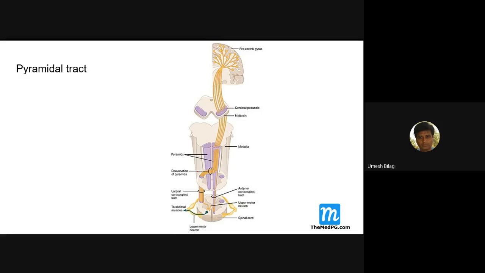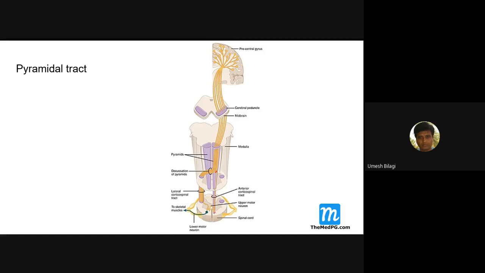In the medulla, at the level of the pyramids, these motor tracts cross to the opposite side. Of course, some fibers do go ipsilaterally.